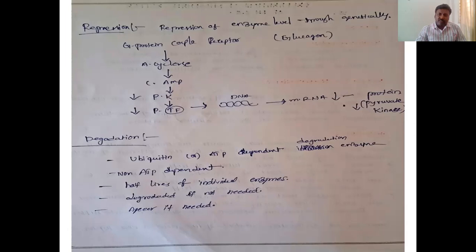In human physiology, blood has so many enzymes. If the body needs them, they will act. If not needed, they are immediately degraded. That is regarding degradation. So mainly induction and repression control enzyme activity. So this is regarding regulation of enzymes.